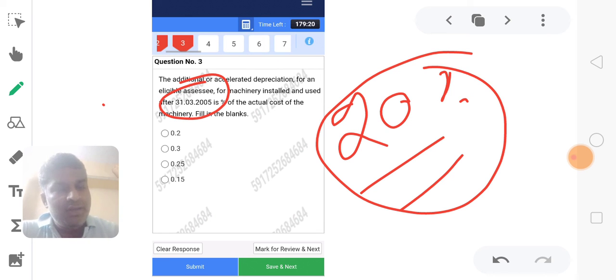Remember it. So 20% is the additional depreciation. Choose this option, and after that click save and next.